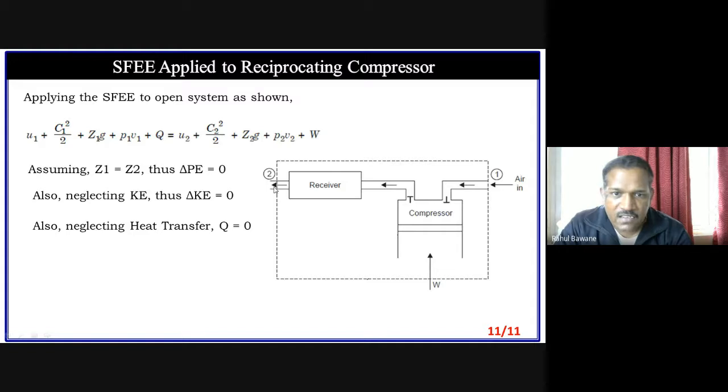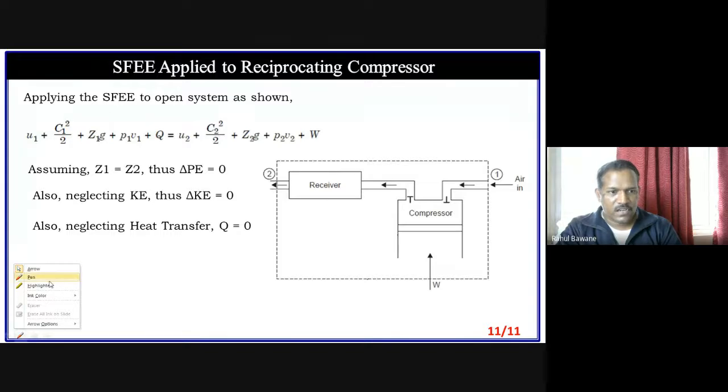But at the receiver point, when we open that compressed air, we observe that when it moves out from the system to the surroundings, there will be a very large speed because high pressure is there. But we are talking about this dotted line within this system only. So flow rate depends on piston speed, and the piston during suction and compression remains at the same speed. So the change in kinetic energy can be neglected. If there is an appreciable difference, then only we have to consider it. For a small difference, we have to neglect it.